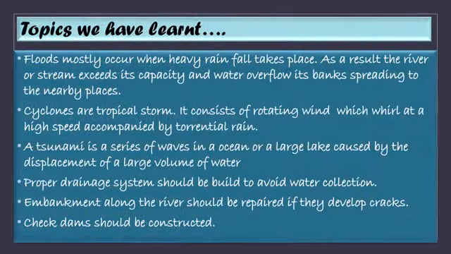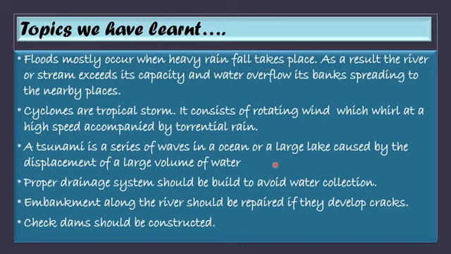Topics we have learned in this part. Floods mostly occur when heavy rainfall takes place. As a result, the river or stream exceeds its capacity and water overflows its banks, spreading to the nearby places. Cyclones are tropical storms. They consist of rotating wind which whirls at high speed accompanied by torrential rain. A tsunami is a series of waves in an ocean or large lake caused by the displacement of a large volume